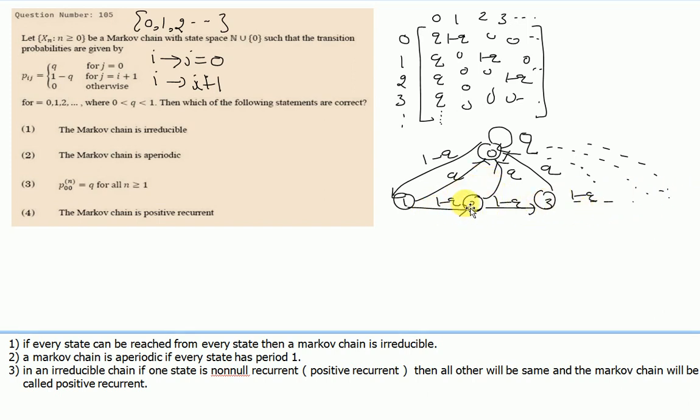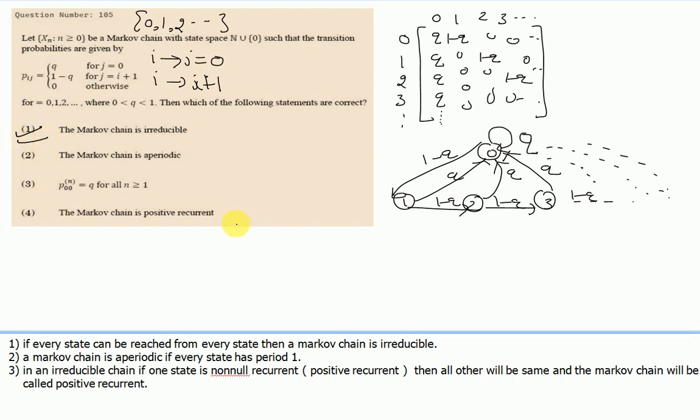Similarly, from 2 we can reach state 0 by this way, and we can also get back to state 1 by using the path 2 to 0 and then 0 to 1. So the movement from every state to every state is possible in this Markov chain, hence the Markov chain is irreducible. So our first option is true.